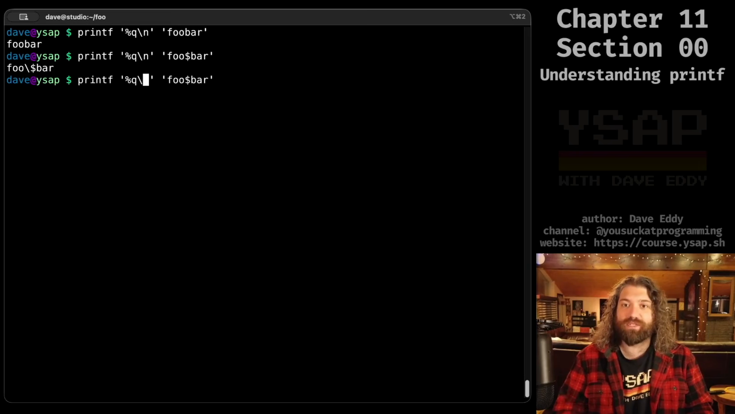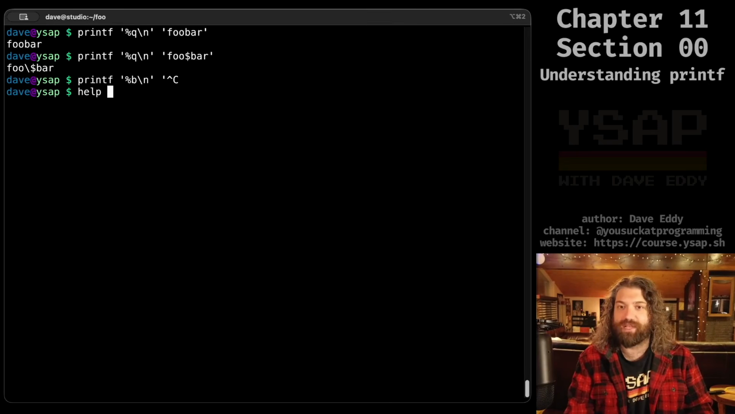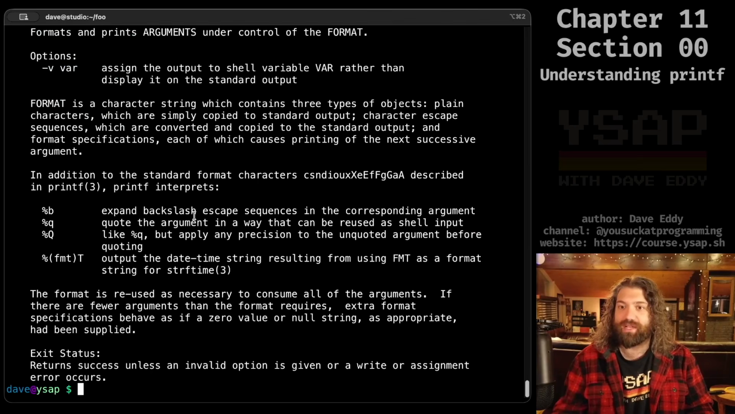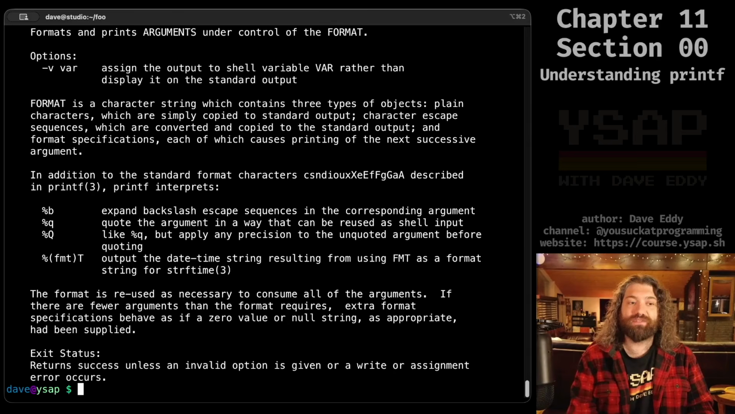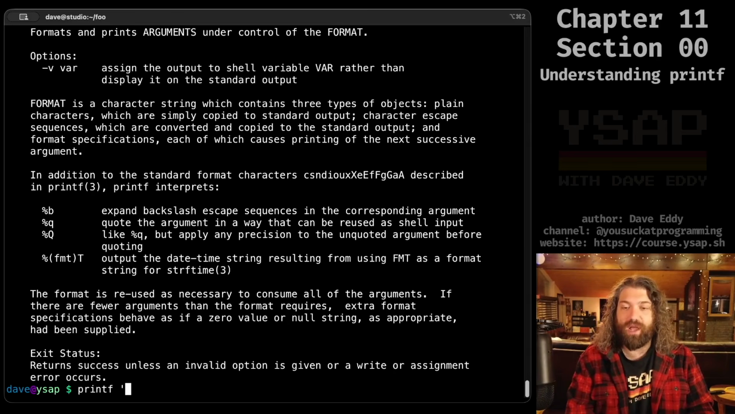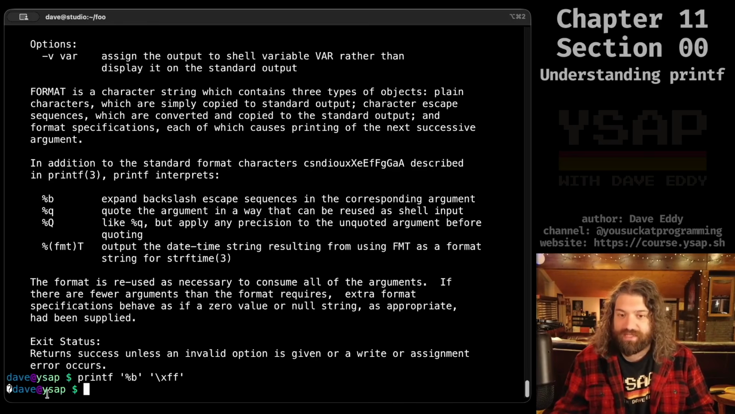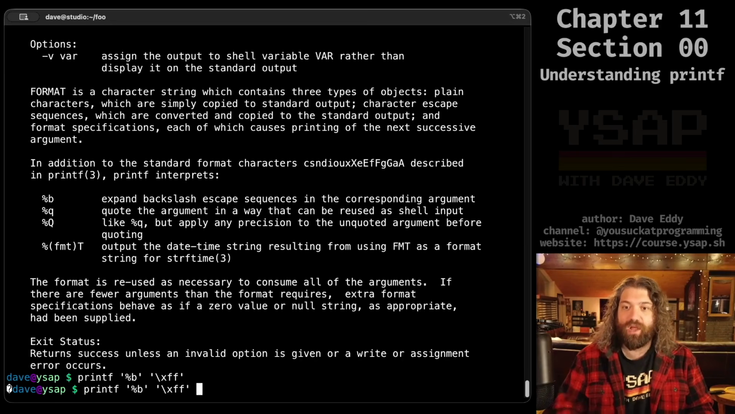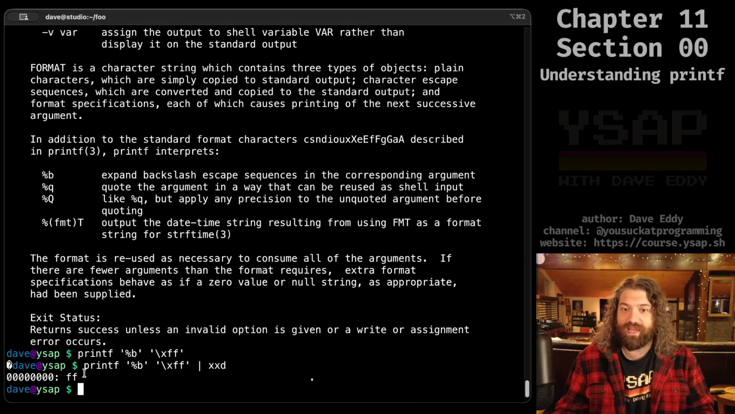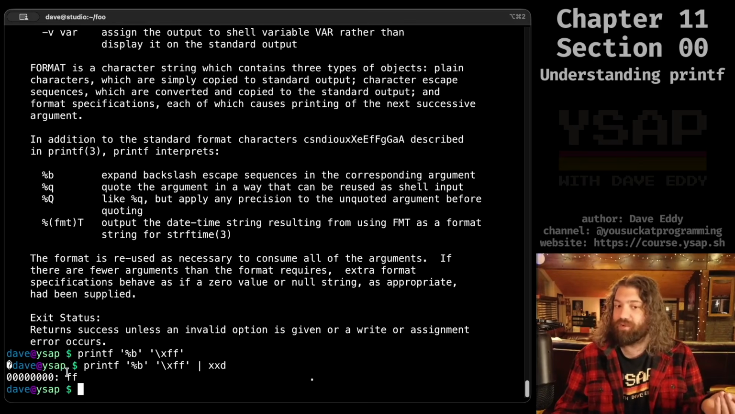The other one that was there was %b. And %b is cool because it will interpret \x hex notation. A couple different backslashes, actually. I have to double check on this one. Expand backslash escape sequences in the corresponding argument. This one's really cool. I'm sure you can use it for more than I've used it for, but you can give it raw hex codes and it will just interpret them. So what I mean by that is I could say something like \xFF and it will just print that to the screen. As you can see, it's this nice little question mark. It's an unprintable character. But if I pipe that into some sort of hex viewer, you will see that I actually got FF. So Bash can write binary.